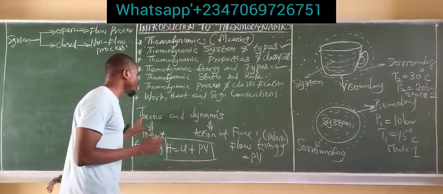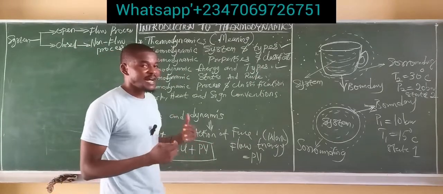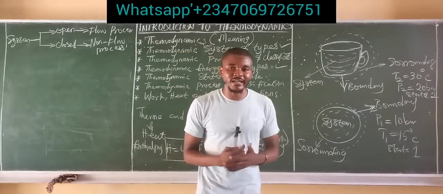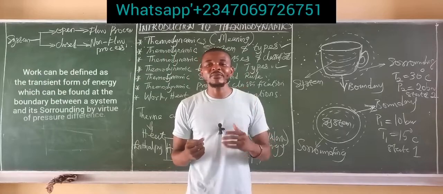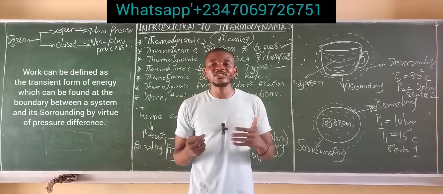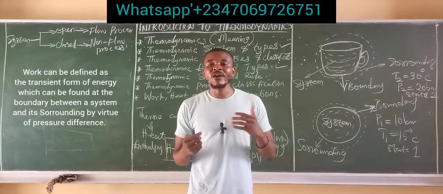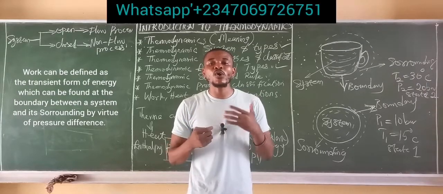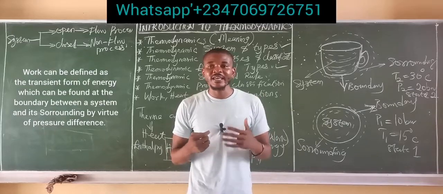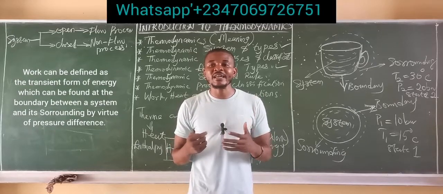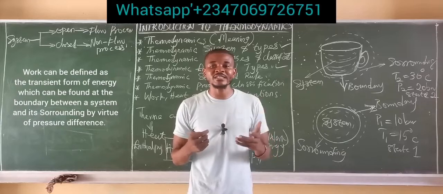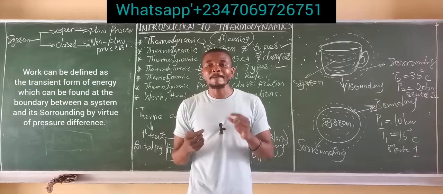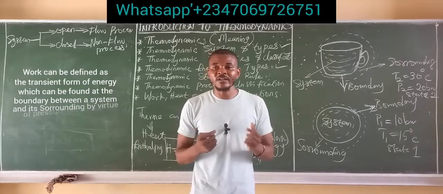The final thing we're going to be talking about is work, heat, and sign conventions. Now, what is work in thermodynamics? In thermodynamics, work can be defined as the transient form of energy which is found at the boundary between a system and its surrounding by virtue of pressure difference.